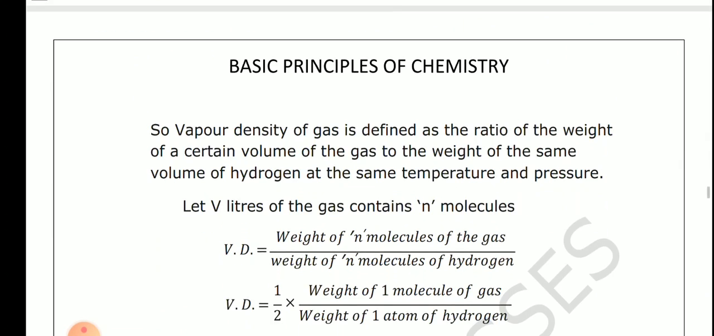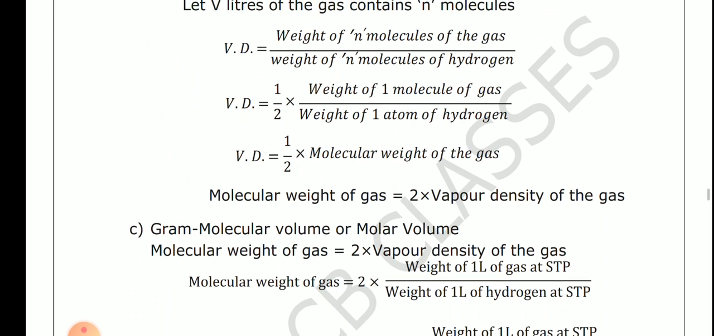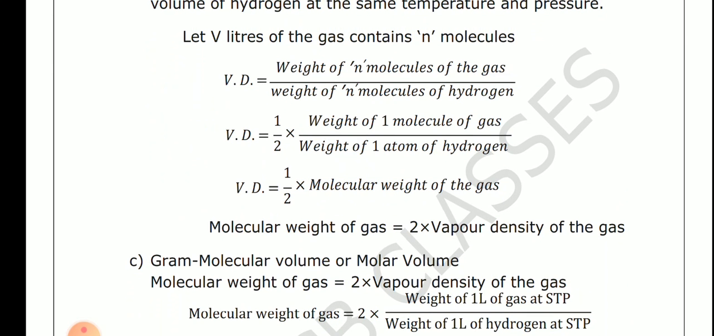So it is very simple. Vapor density is also equal to half of the molecular weight of a gas. Suppose a gas has molecular weight 16, then its vapor density is 8. So that means molecular weight is equal to twice the vapor density of a gas.